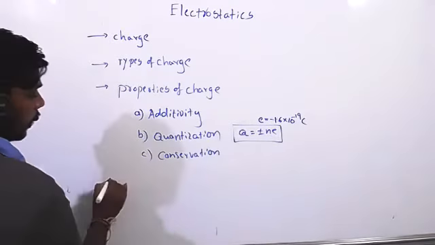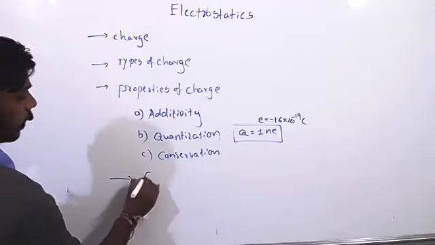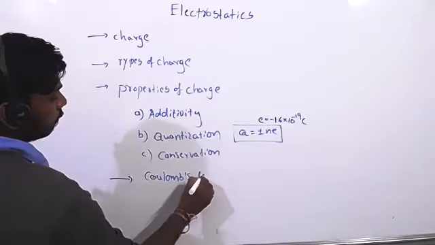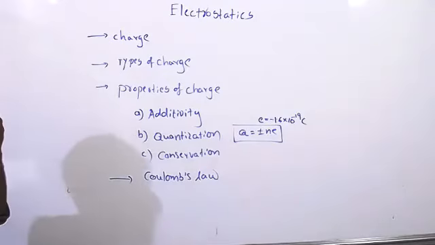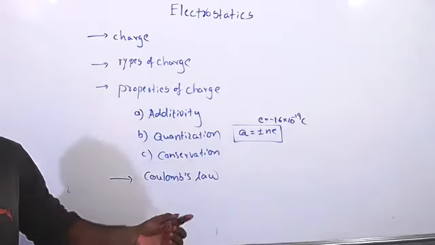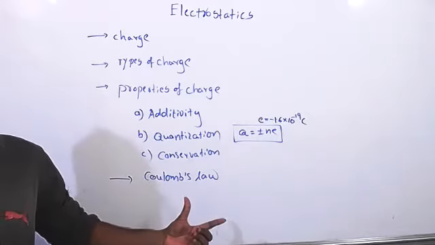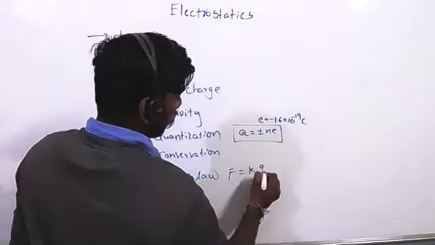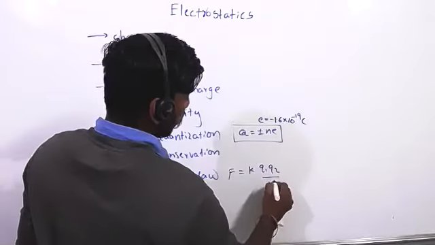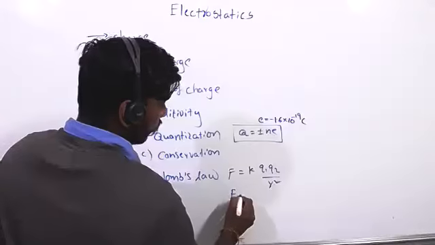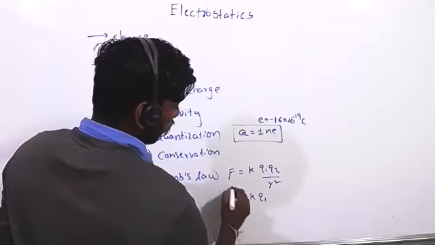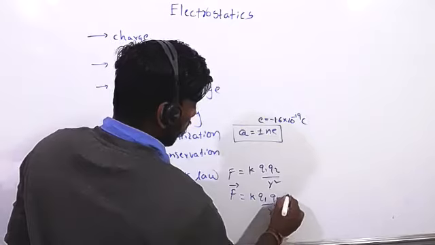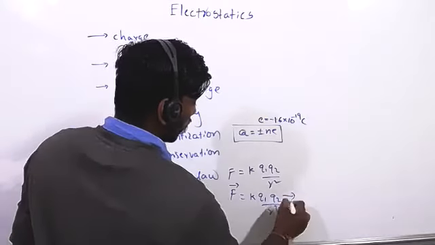Let's see. And here Coulomb's law. Coulomb's law has two forms. One is scalar form, next one is vector form. So Coulomb's law we know F equal to K Q1 Q2 by R square. And F equal to K Q1 Q2 by R cube R bar is the vector form.